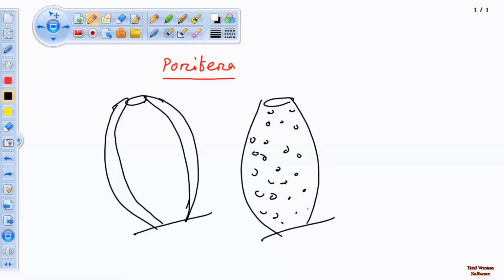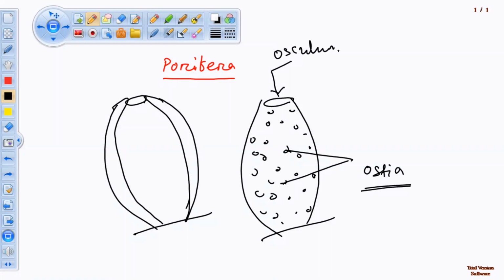Hence, they are called sponges. These pores present on the body surface are known as ostia, and the large opening present at the anterior portion is known as osculum.